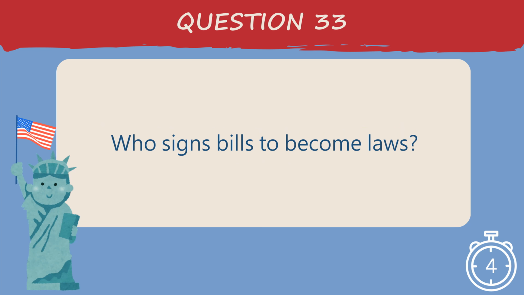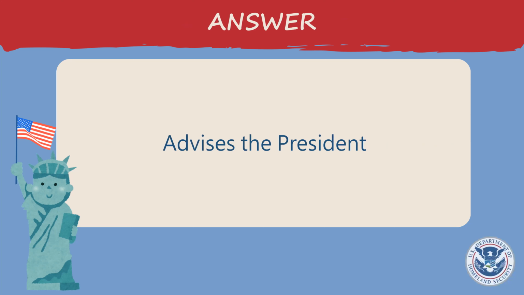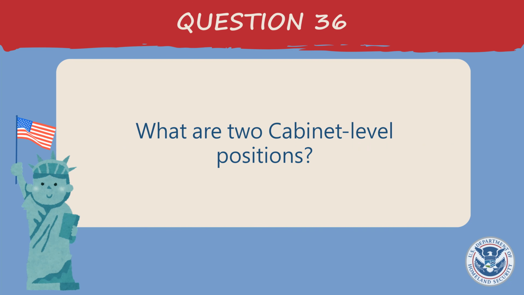Who vetoes bills? The president. What does the president's cabinet do? Advises the president.